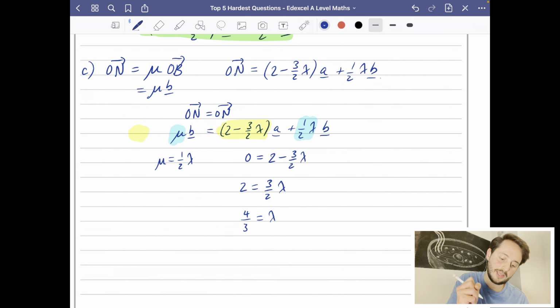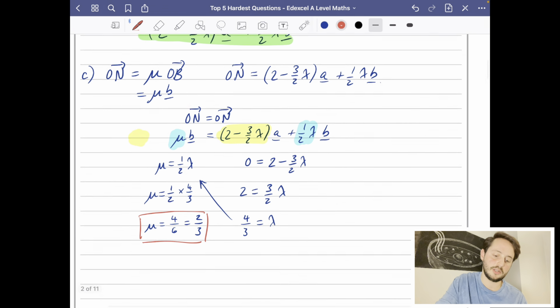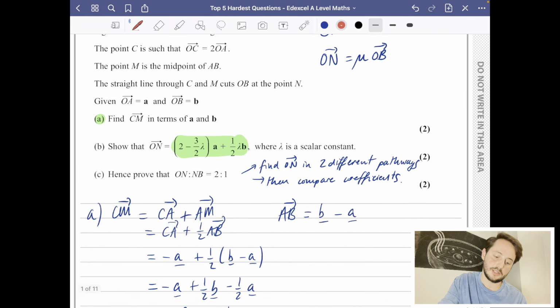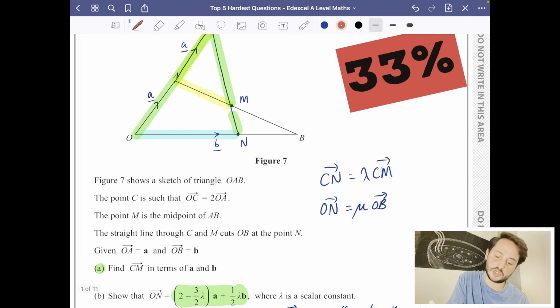And then if I go back to this other one that I have up here, I can say that mu is equal to a half of lambda, which is 4 over 3. And so mu is equal to 4 over 6, which is 2/3. Now this is going to be the important part to help us answer the question, because we have now said that mu, the fraction along OB, is 2/3 of the distance, and this is 1/3 of the distance.